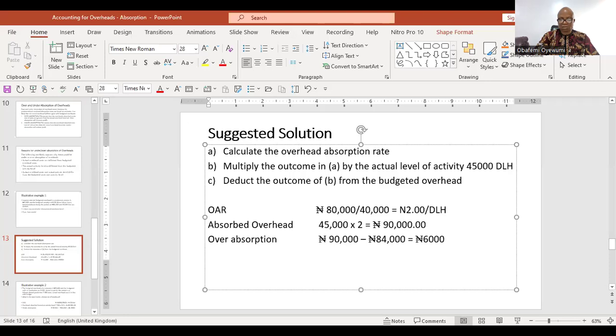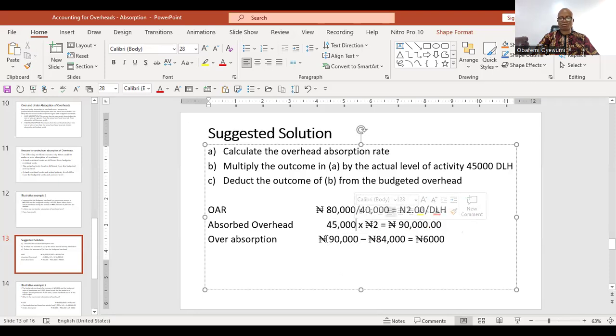So this should give us 2 naira and not the other way around. So here we have 45,000 direct labor hours multiplied by 2 naira, and that will give you 90,000 naira. So that is the amount of overhead that you have absorbed.